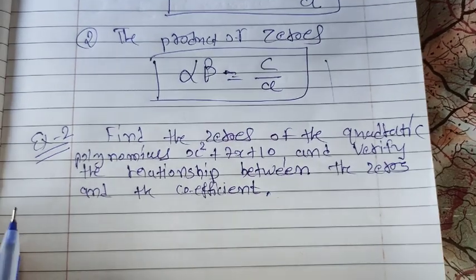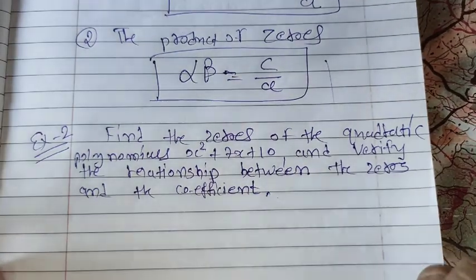This is example number 2 of chapter number 2, right?